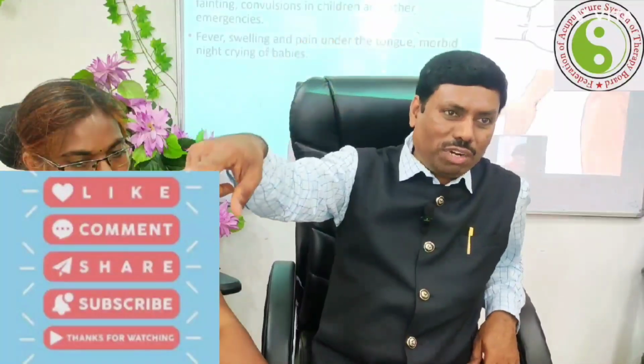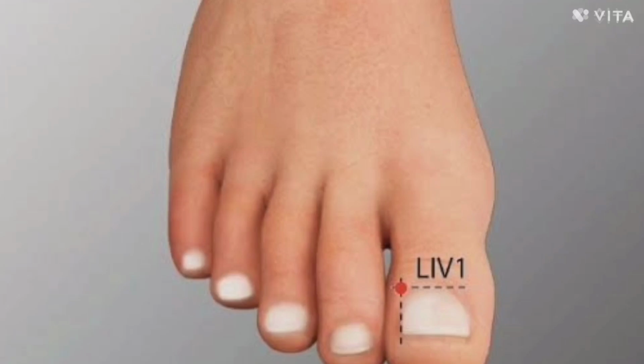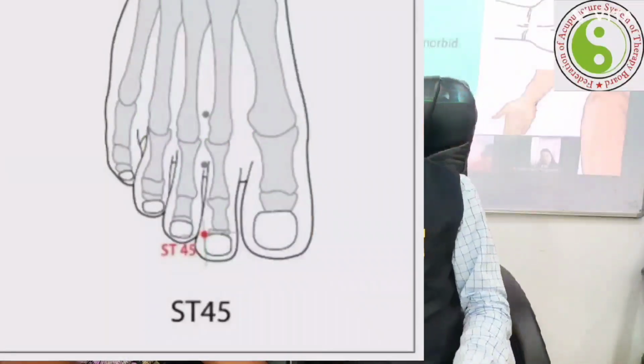I think some people have a controversy here. They say, no sir, this point is the spleen one, not the liver one. But I don't agree with that. The pericardium 9 point at the tip of the middle finger is known as Dadun, liver 1, not the spleen one. But the Sujok chart mentions that it is a spleen meridian: first is the liver meridian, second is the spleen meridian. But no, the tip of the middle finger should be known as the liver meridian. Therefore that point is liver 1, the second point is stomach 45, and the third point is pericardium 9.